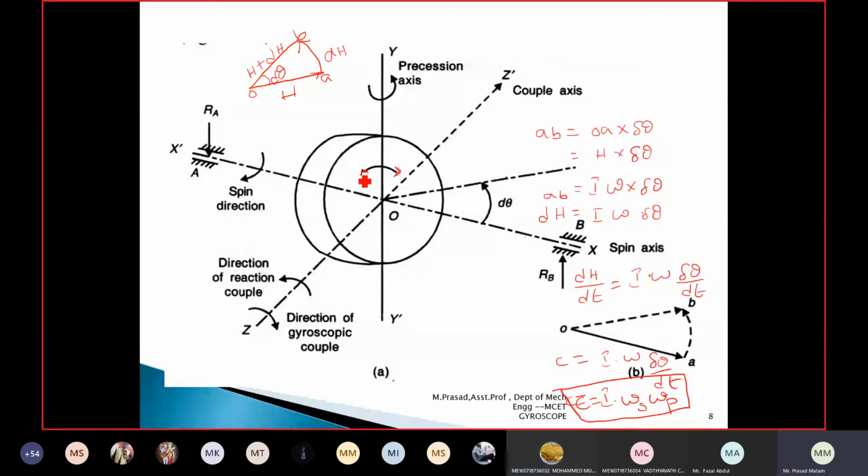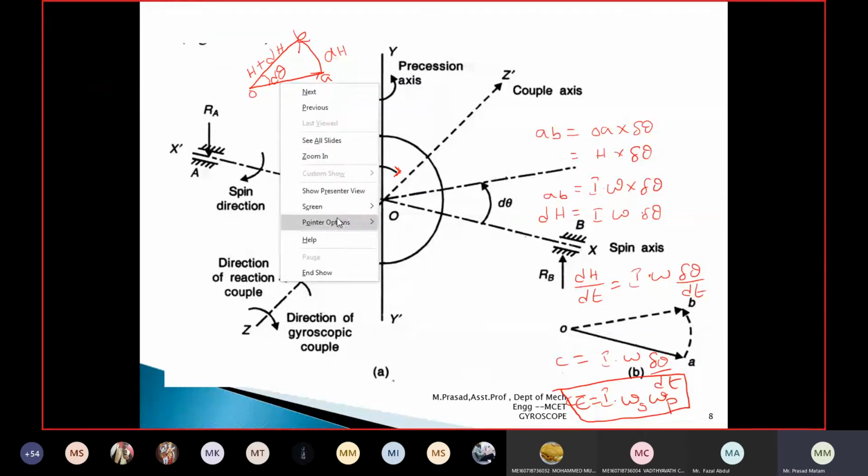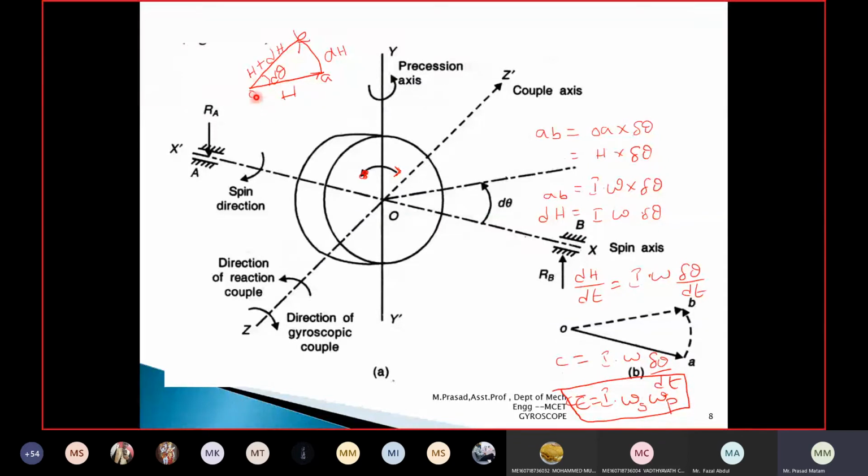Now you can see this rotor rotates in clockwise motion. It is just the point of view that shows it differently. Now the disc rotates in forward motion along the vector OA. Now what is happening? The disc is spinning and moving in forward direction. While it is spinning along the x-axis, it moves by an angle d theta along the y-axis.